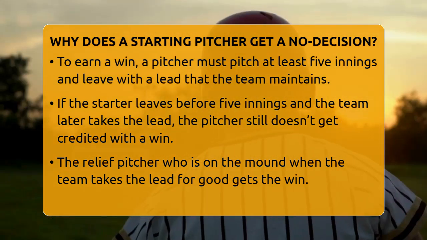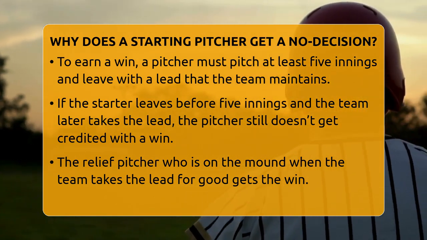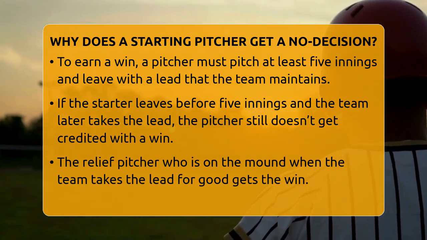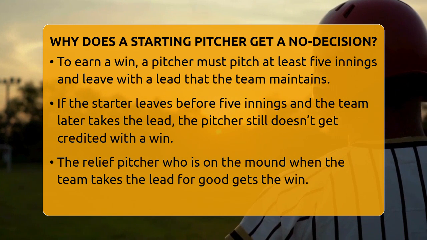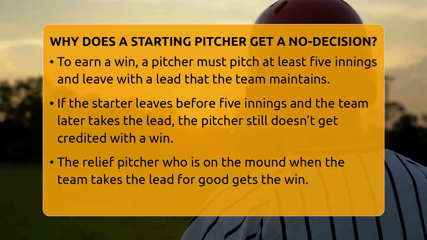To earn a win, the pitcher must pitch at least 5 innings in a 9-inning game and leave with a lead that his team keeps for the rest of the game. If he leaves before 5 innings and his team later takes the lead, he still doesn't get the win. The relief pitcher who is on the mound when the team takes the lead for good gets credited with the win.